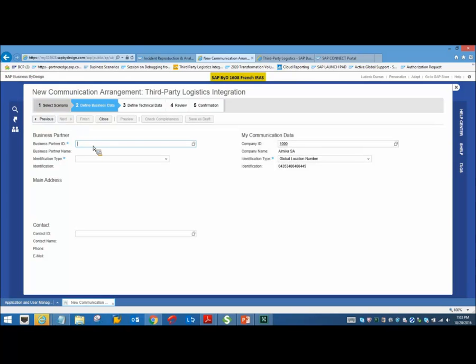Okay, here you have a business partner ID. The most important part is that you have to have a communication between your 3PL and BYD. So you have defined your 3PL provider, you have modeled the 3PL provider as a business partner of type supplier in your system. So I will provide the ID here, S100950. If you see here, this was the one we created a while ago, Gillis Services. I'll select this.